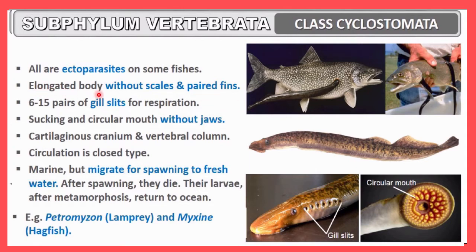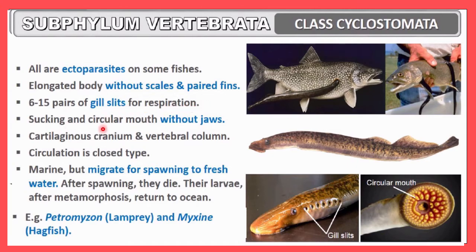They have an elongated body without scales. You can see this is a very smooth surface on the body. There is a total absence of any type of scales, and even paired fins are absent. So fins are not there. They have 6 to 15 pairs of gill slits. Here you can see the gill slits. The number of gill slits may be between 6 and 15, and the gill slits play a very important role as the respiratory organ.